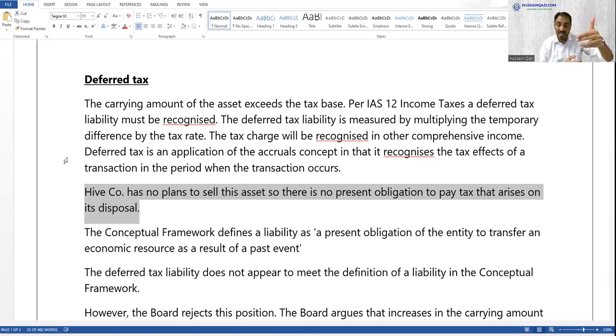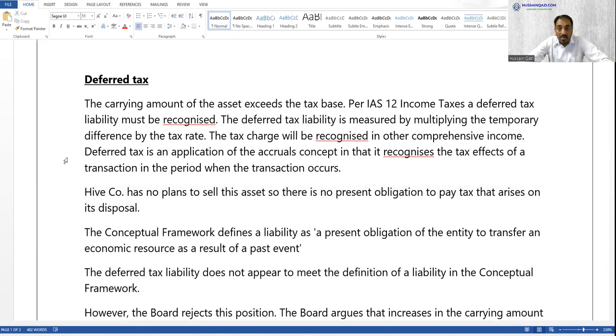But the point is that the company has no commitment at the fair value date that it will sell the asset. Yet IAS 12 says that even if the company has no intention to sell the asset, you have to record the deferred tax liability. So why is it? Because of the requirement of IAS 12.